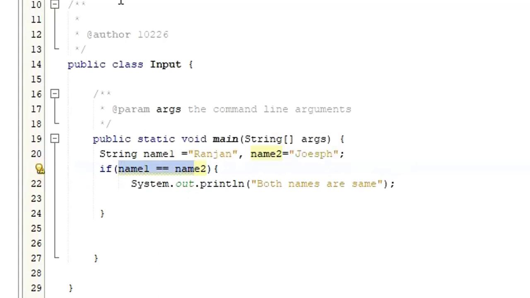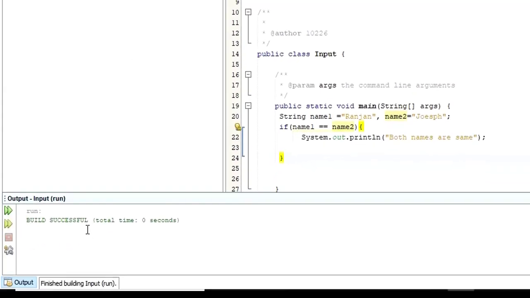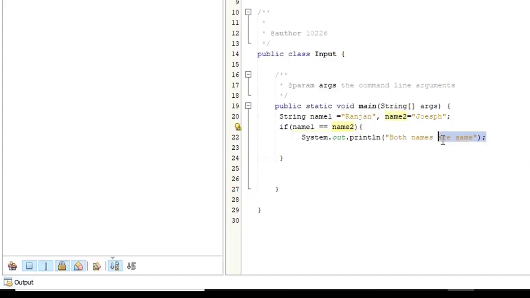So when I run this one, even before we run, you would know name1 is equal to Ranjan, name2 is equal to Joseph. Are they same? They're not same. So when I run this one, nothing would happen. It would just give us a blank screen. You can see build successful but no output because this condition failed. In case this condition is true, this part is going to be executed. As long as this condition is false, nothing is going to happen.